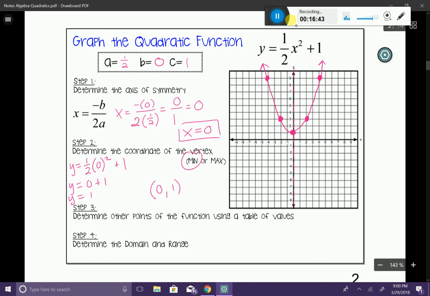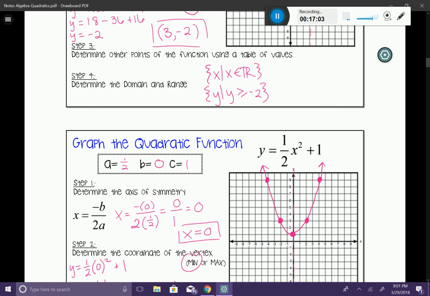My domain is going to be the same as always, x such that x exists in the reals. And y such that my lowest value is going to be 1. So it's going to be y is greater than or equal to 1. And we're done.